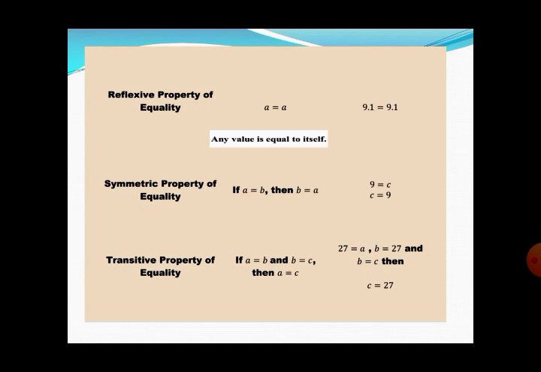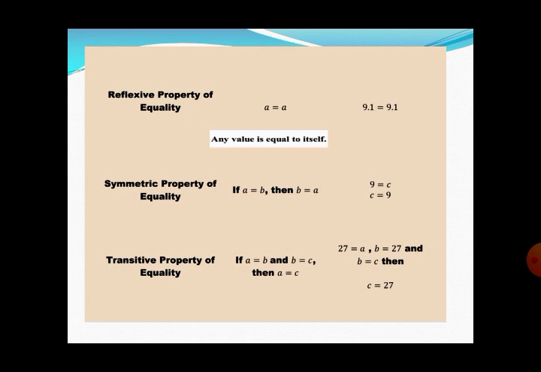Okay, it is easy. 9.1 is equal to 9.1. Do you think 9.1 will be equal to any other number? No. 2 is equal to 2. 100 is equal to 100. We can't say that 100 is equal to 105, so the equality sign becomes wrong. So every element of the real numbers is equal to itself. This property is called the reflexive property of equality.